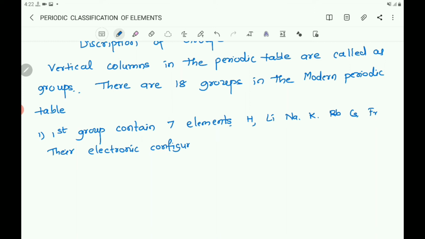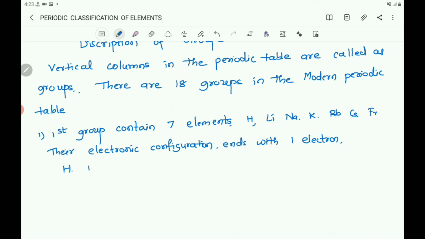Their electronic configuration ends with one electron.